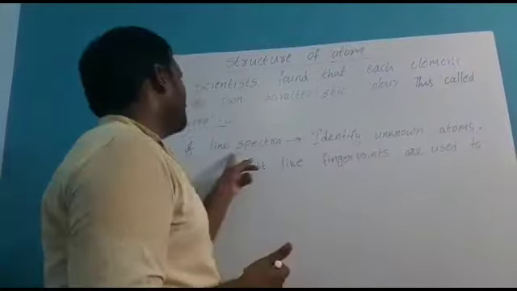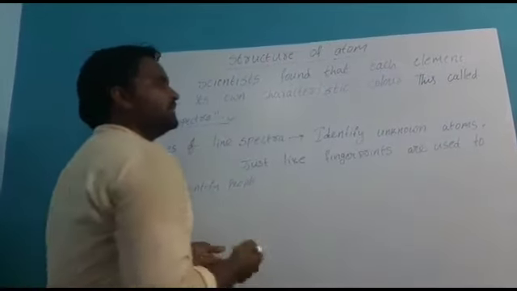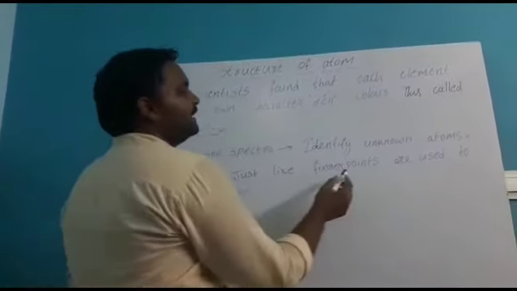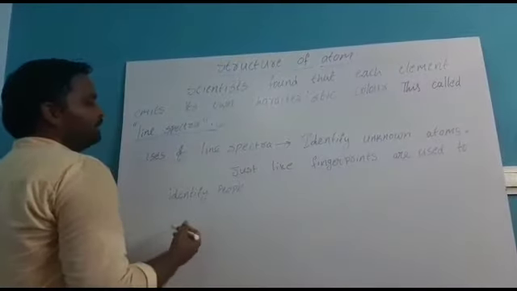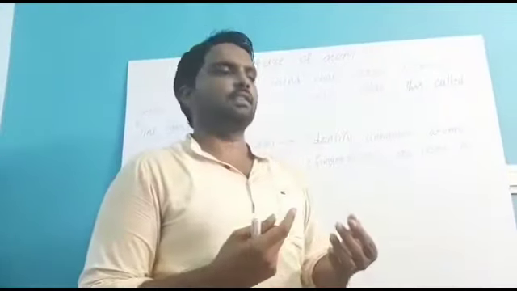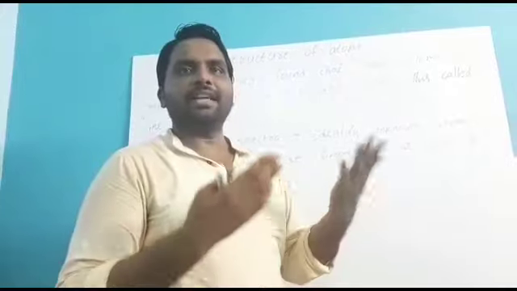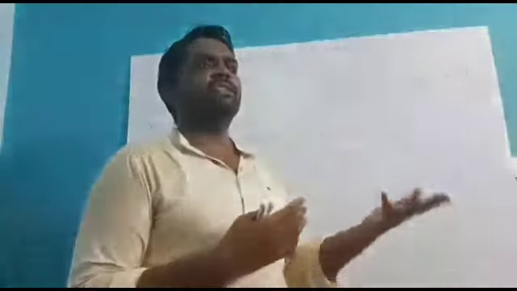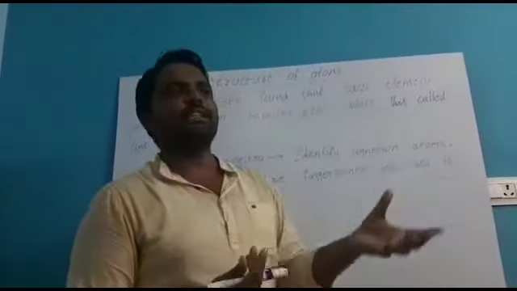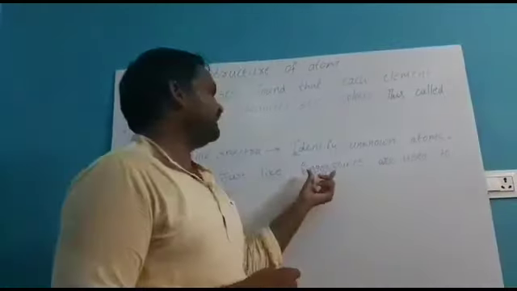So this is also very important. What is the use of line spectra? They may ask you in the exams. So you should say it is used for identifying the unknown atoms. It is just like fingerprints are used to identify people. Different people have different fingerprints. My fingerprint never matches with any other person, so we can easily identify which person those fingerprints belong to. Like that, by using these colors, we can identify which atom it is, just like fingerprints.